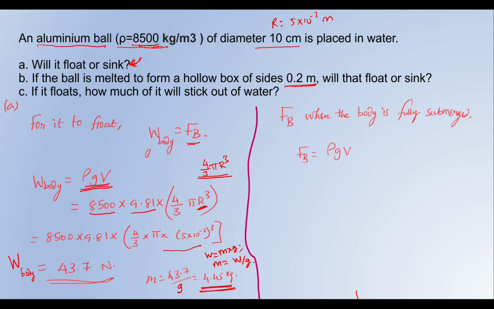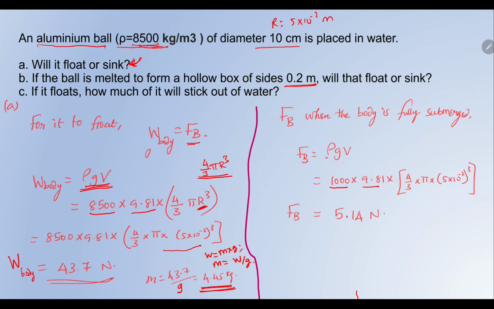Now, my dear people, when the body is fully submerged, the buoyancy force is rho g V. So now let us look at the water. The density of water is 1000, gravity is 9.81, and when you think of it, the ball, when it is submerged in water, the volume of the ball equals the volume of the water displaced.